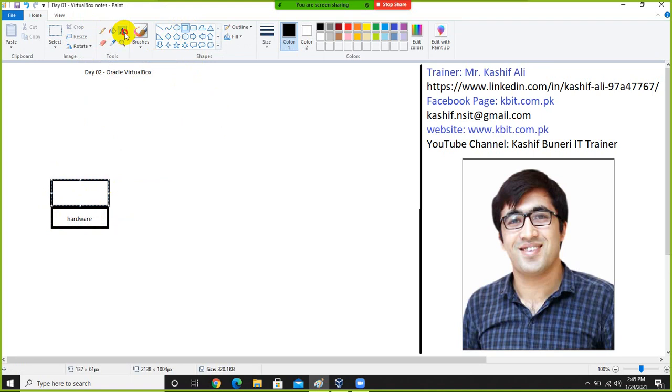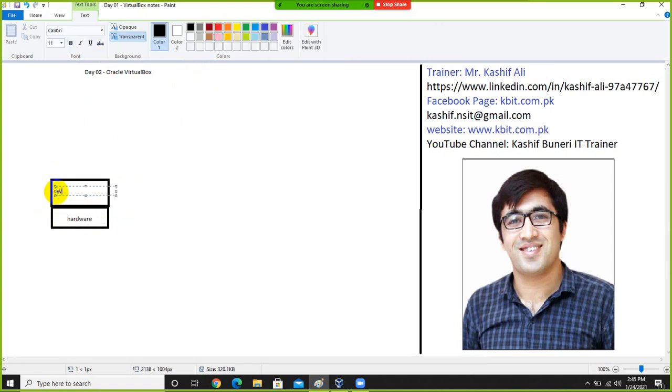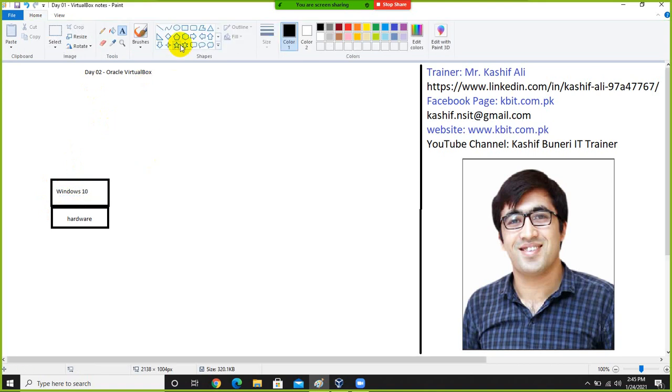And then we installed Oracle VirtualBox, which is a type 2 hypervisor which gives us the facility to virtualize our hardware.